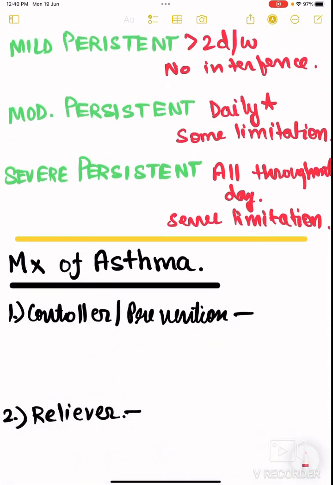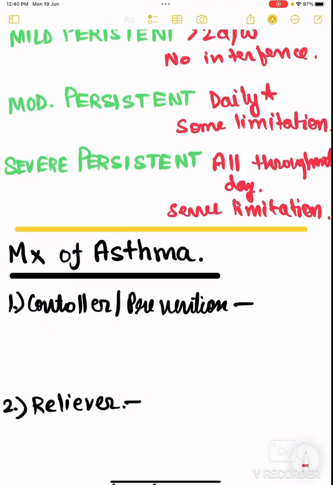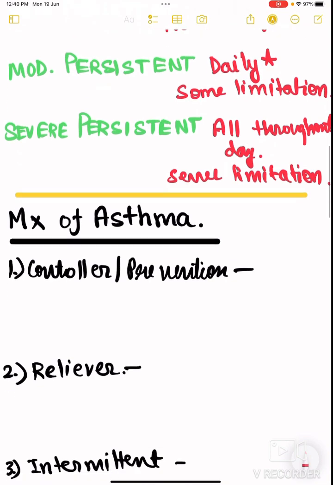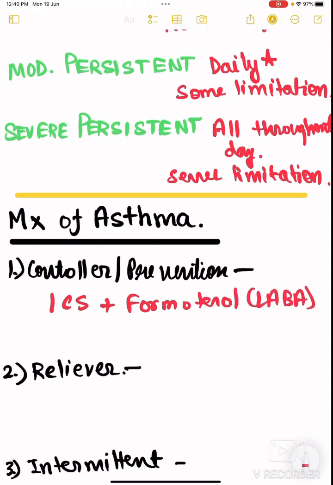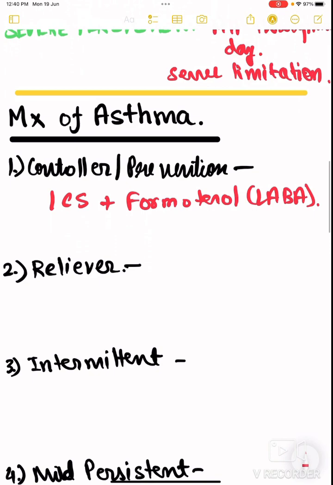Now we are coming to the management part of asthma, which is generally asked a lot of times in your questions. So coming to the management part, what will you give if you want to give a controller of prevention? What are controllers of prevention? Controller of prevention means that you have to prevent another attack of asthma. So what are controllers and preventers? Inhaled corticosteroids plus formoterol. What is formoterol? Formoterol is a long-acting beta agonist. So this is given in the form of controller or preventer.